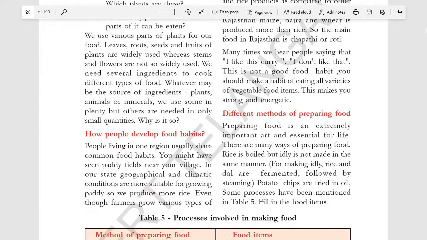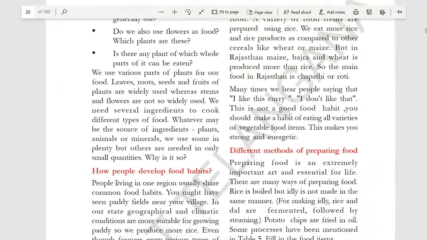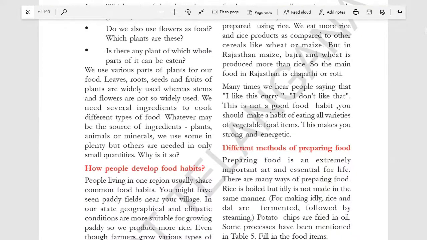So we are mostly dependent on rice. We take it as a staple food, and in Rajasthan the production of maize, bajra, wheat is more than rice. So they use this as a staple food, and they will eat chapati or roti.